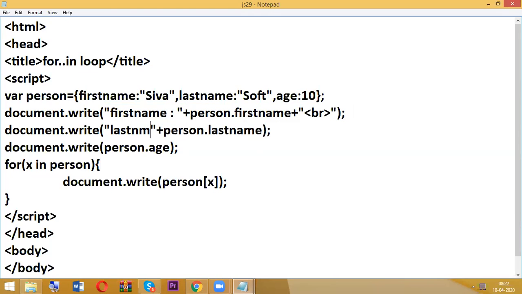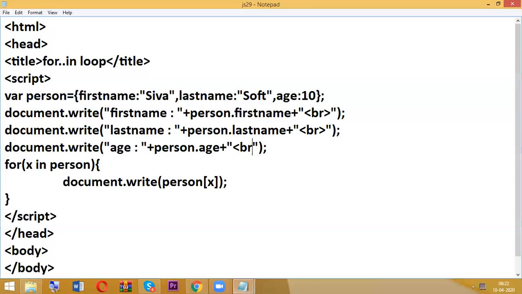So last name, and next here age. So here also I want to display like that. So here X.